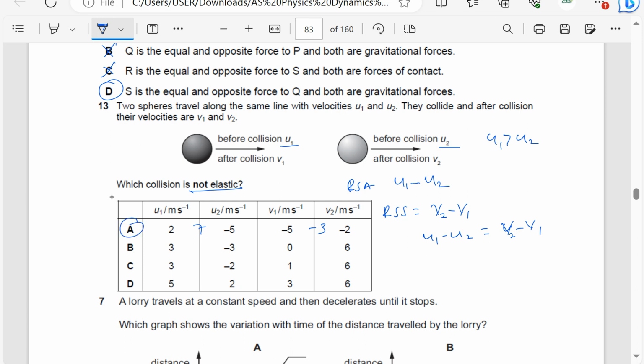Let's check this one. 3 minus negative 3, which is 6. 0 minus 6, or 6 minus 0, which is 6. 3 minus negative 2, which is 5. 6 minus 1, which is 5. That is elastic. 5 minus 2, which is 3. 6 minus 3, which is 3. That is elastic. So the answer is A. A is not elastic.